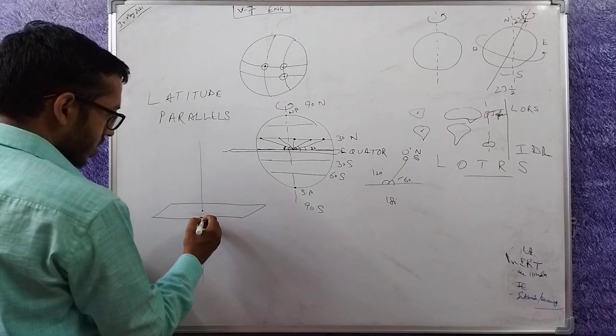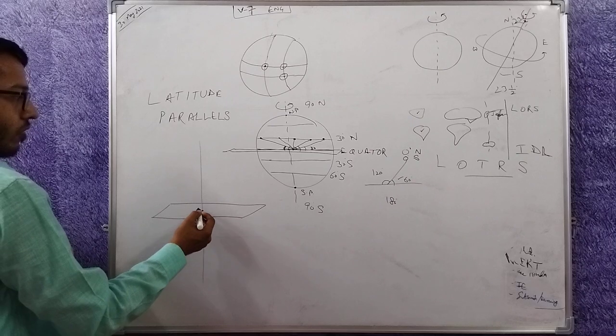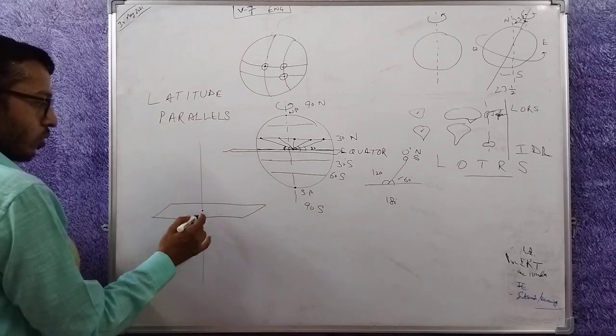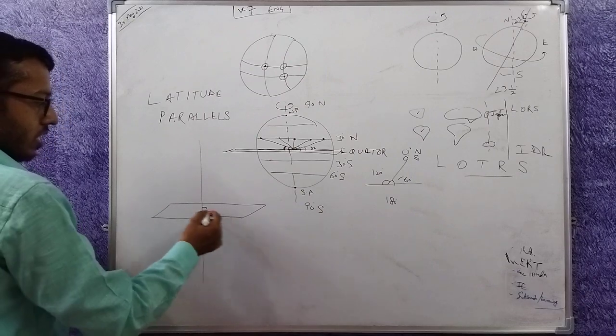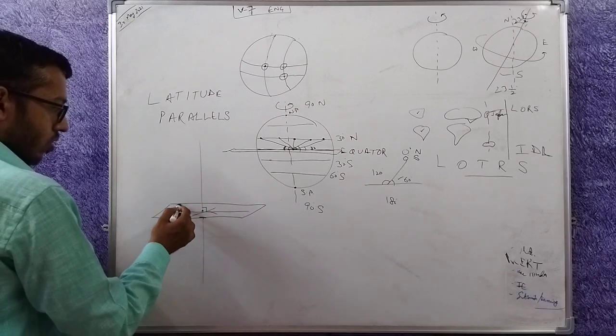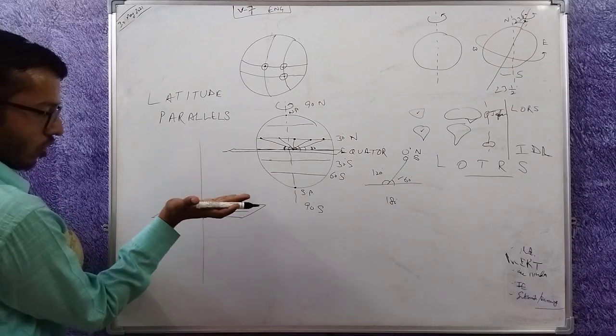And then it emerges here. This is how the equatorial plane cuts it. So what is the angle made by this line with respect to the equatorial plane? 90 degrees. This is the line. This is any line you can draw on the equatorial plane. All these lines are on this plane.